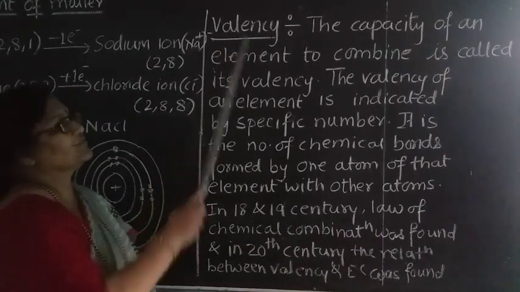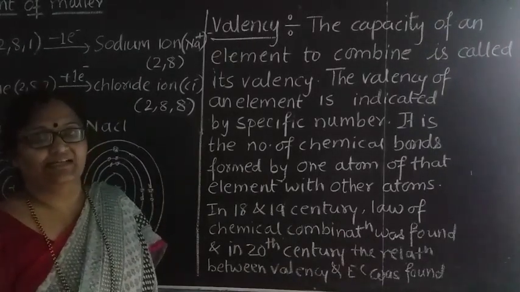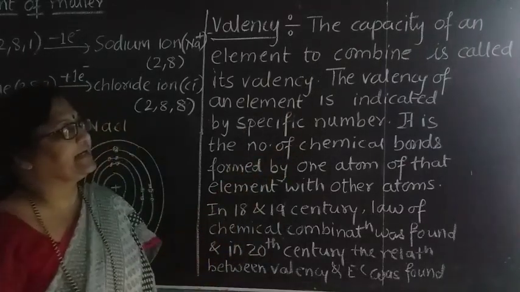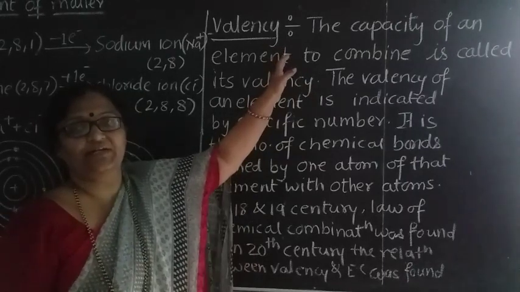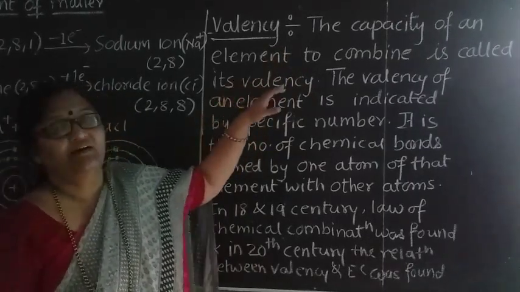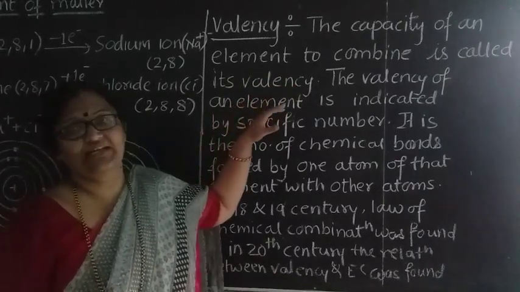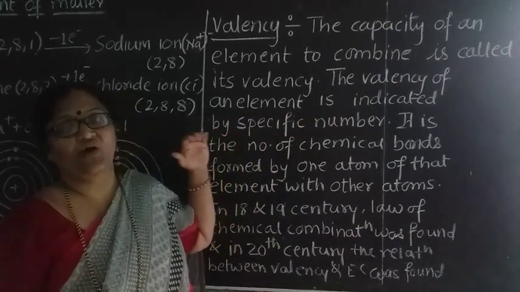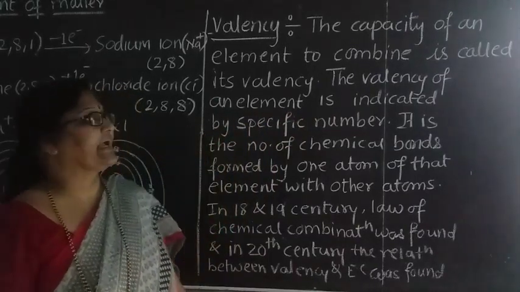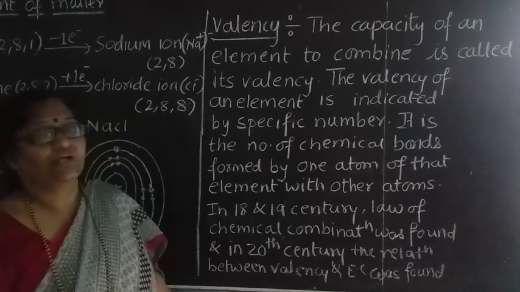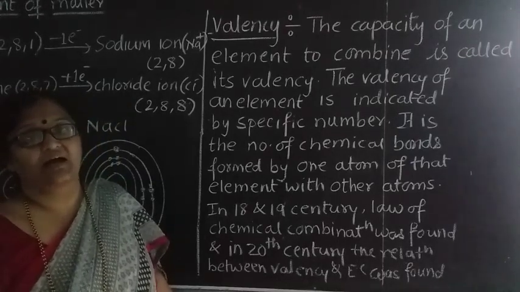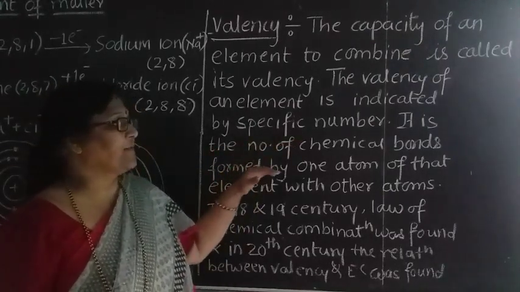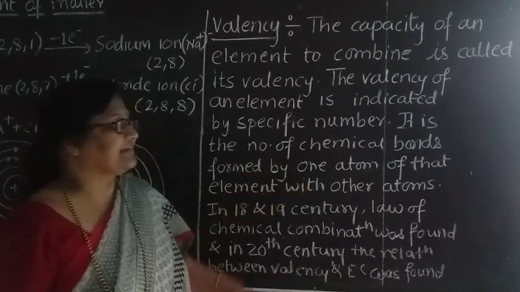The next point is valency. So what do you mean by valency? How do you find the valency, that we are going to see. The capacity of an element to combine is called valency. The valency of any element is indicated by a specific number, and each element's valency is different. It is the number of chemical bonds formed by one atom of that element with another element.